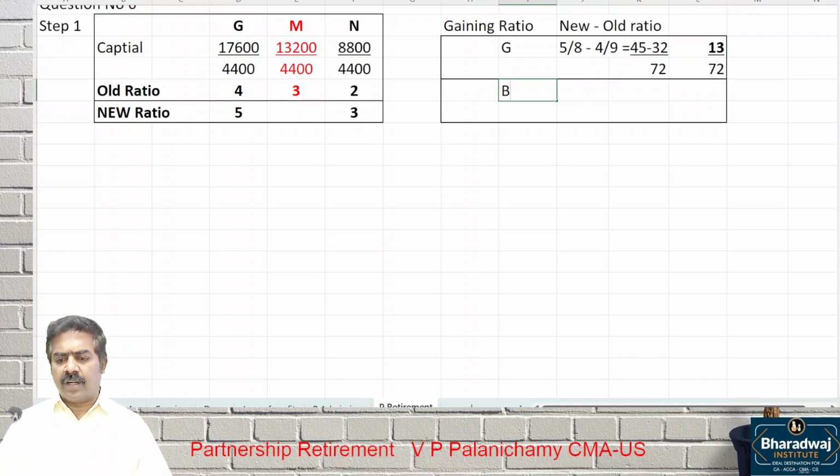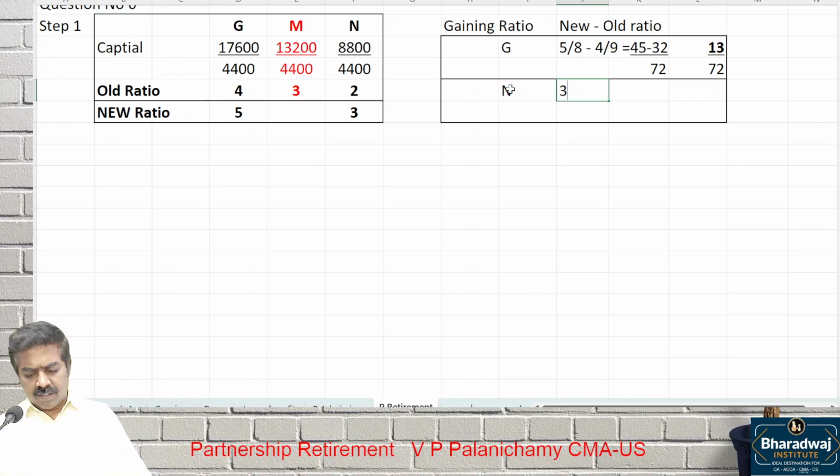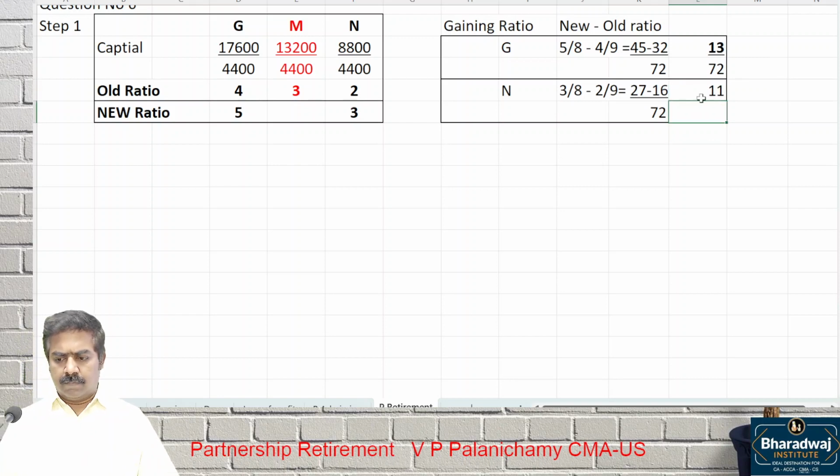For the other partner N, what is the new ratio minus old ratio? 3 by 8 minus 2 by 9 will give us 27 minus 16 divided by 72, that is 11 by 72.